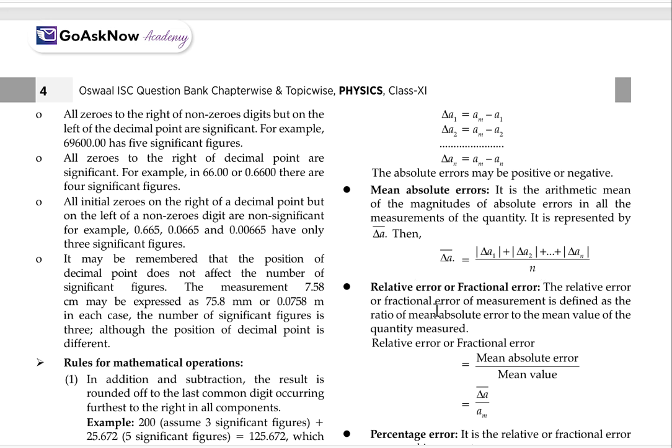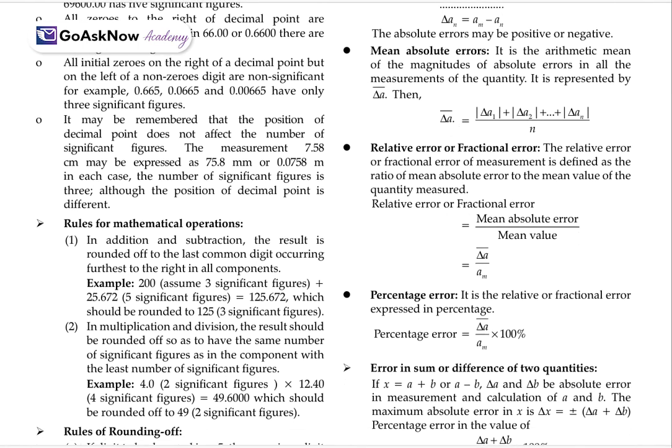Now the relative error or the fractional error. The relative error or the fractional error of the measurement is defined as the ratio of the mean absolute error to the mean value of the quantity measured. So, the relative error or fractional error will always be equal to mean absolute error upon the mean value. This is relative error.